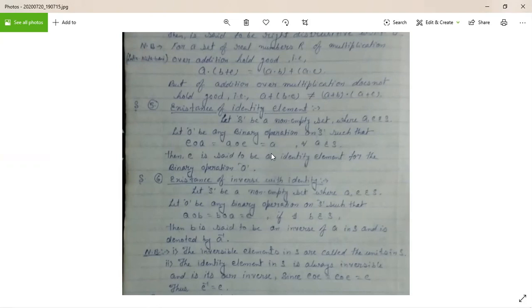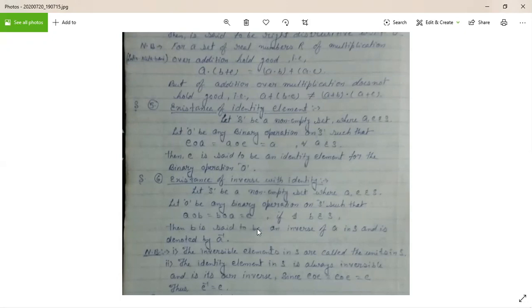Next one is the existence of inverse with identity. That means identity must exist at that time. Let S be a non-empty set where A and E belong to S. Let star be any binary operation on S such that A star B equals B star A equals E. That means if the operation between two elements equals the identity element, then each element is said to be the inverse of the other.